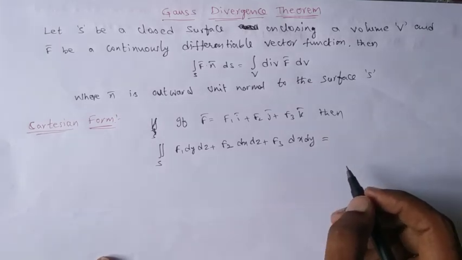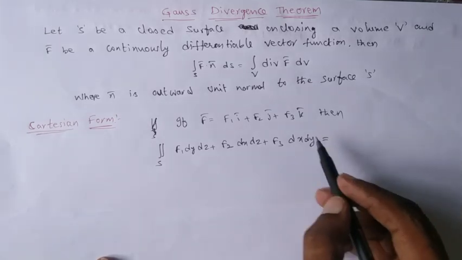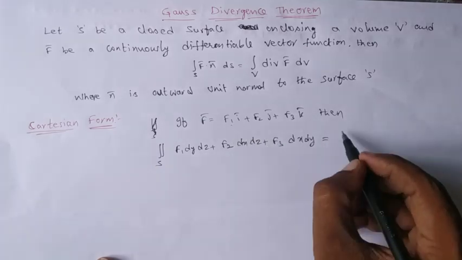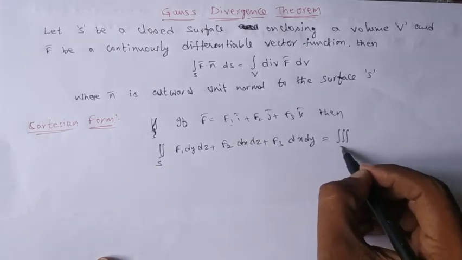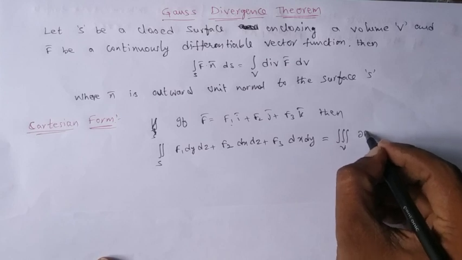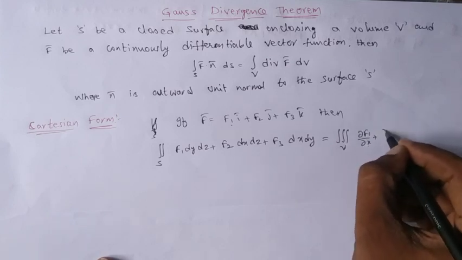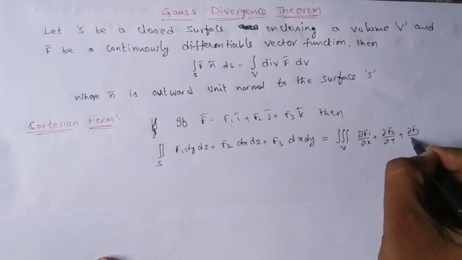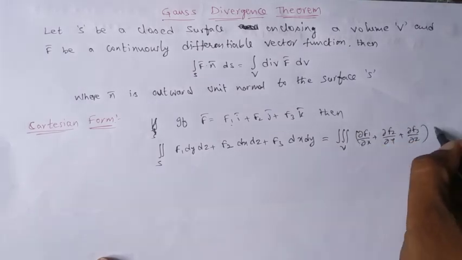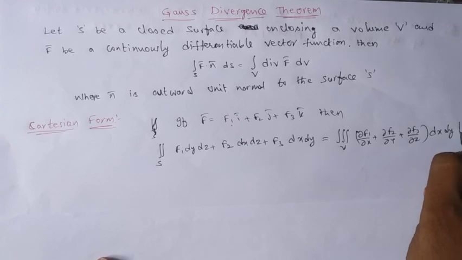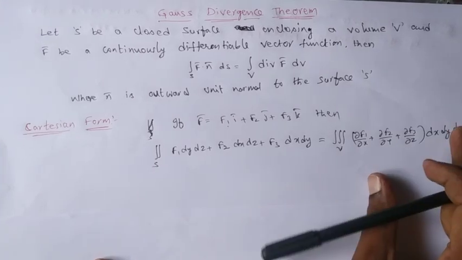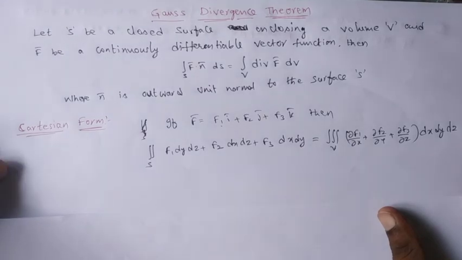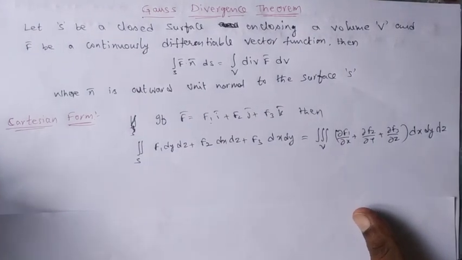that equals, we know that divergence of f bar, if f bar is f1 i bar plus f2 j bar plus f3 k bar, becomes triple integral over V of dou f1 by dou x plus dou f2 by dou y plus dou f3 by dou z whole dx dy dz. So this is the way to write the Cartesian form of the Gauss divergence theorem.